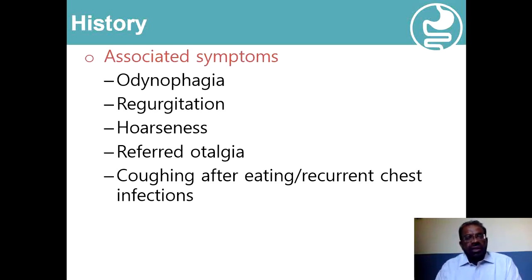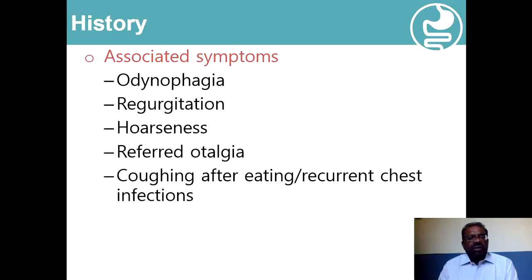Regurgitation of food, if it is associated with heartburn and after the meals, is one very important feature of gastroesophageal reflux disease. But if the patient is having regurgitation which is not associated with swallowing and is also associated with halitosis, this most likely indicates the presence of a Zenker's diverticulum. The hoarseness is usually a feature of oropharyngeal type of dysphagia and indicates involvement of the laryngeal muscles because they have a common innervation with the pharyngeal structures. And similarly, the regurgitation may also be important.